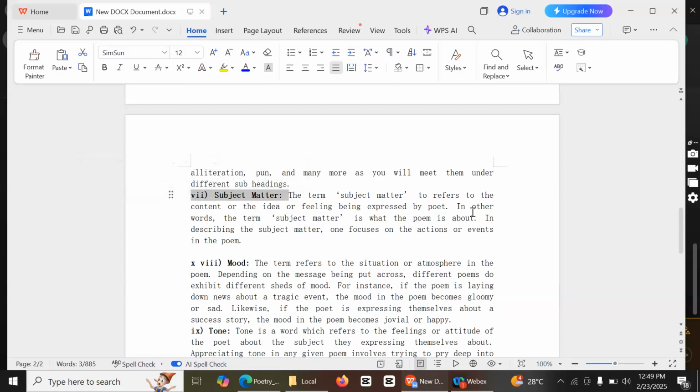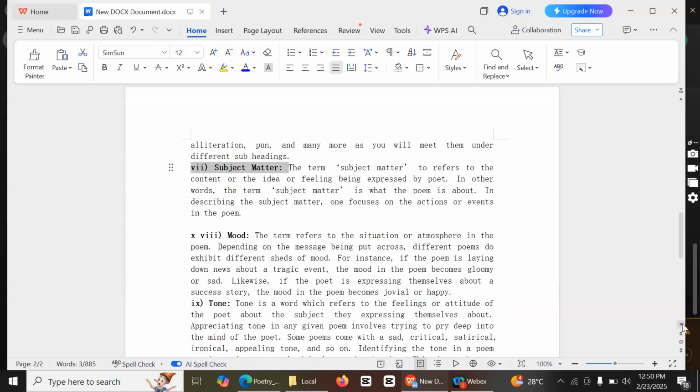It means it is the content of the poem, so it is like a summary of the poem. It means who is the speaker, who is being addressed, what is the problem. That's the subject matter.